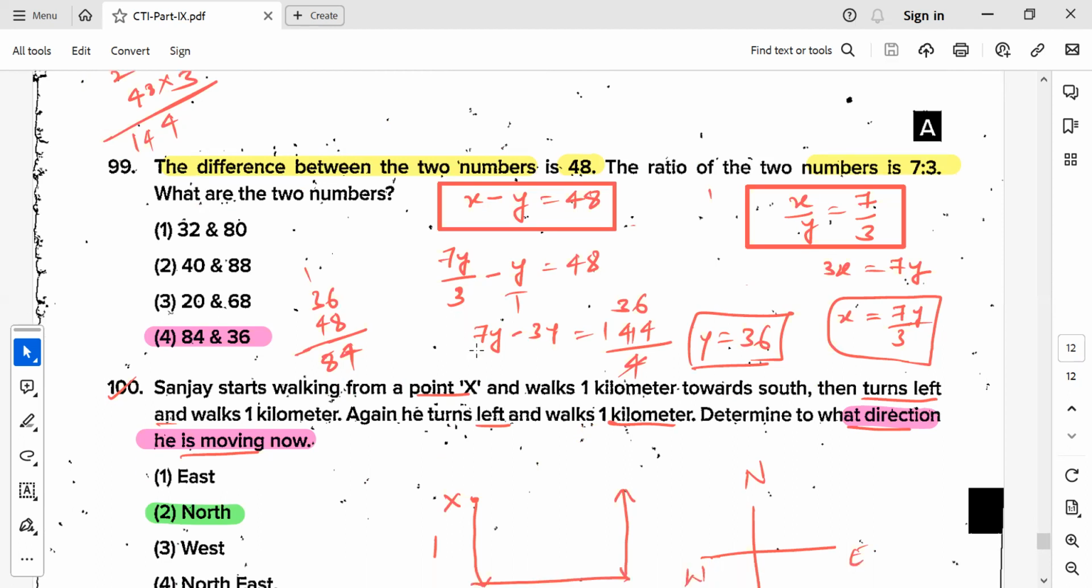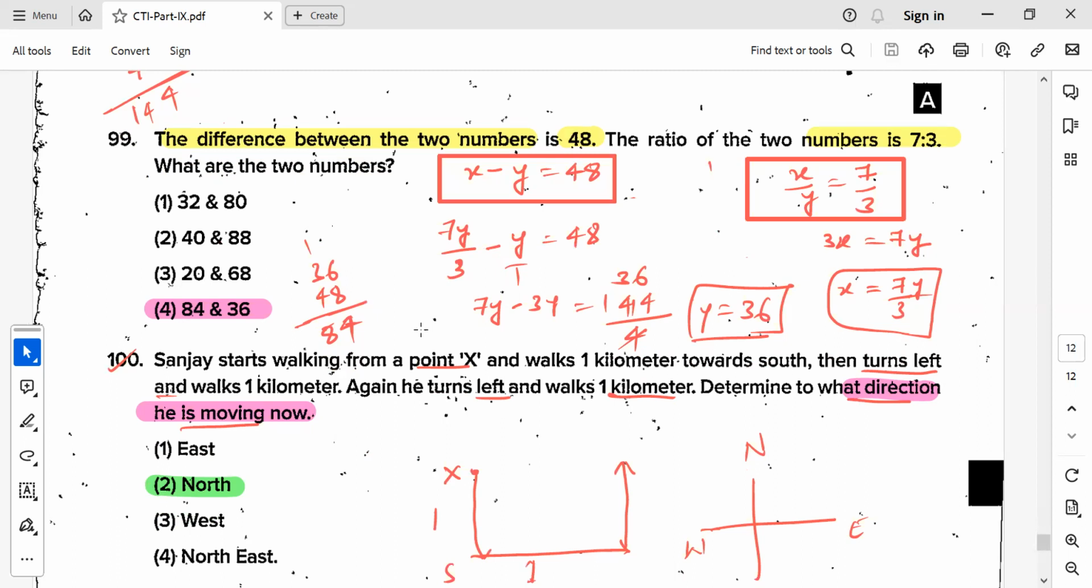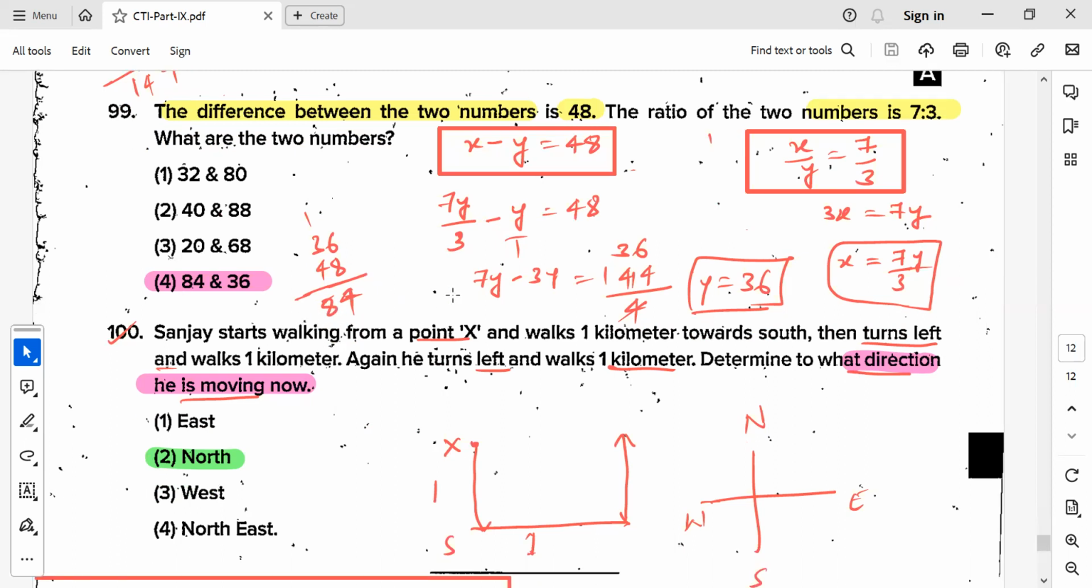This is also a basic level question. The difference between two numbers is 48. So I have presented it in the equation x minus y is equal to 48. The ratio of the two numbers is 7 is to 3, x by y is equal to 7 by 3. So then 3x is equal to 7y. I have substituted here, and you will get the answer. The answer is 84 and 36. It's a very simple way we have solved it. I substituted this value and divided, got the y value, then simplified and we got both x and y values.